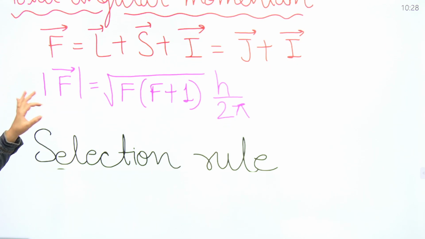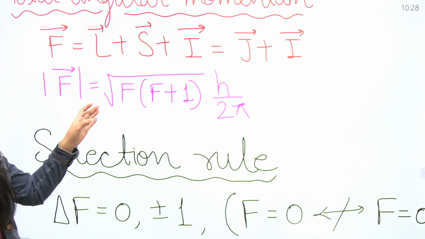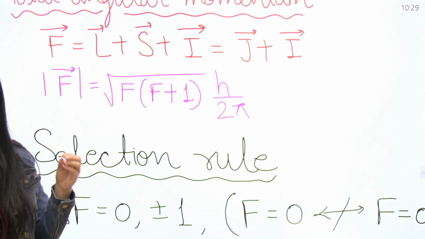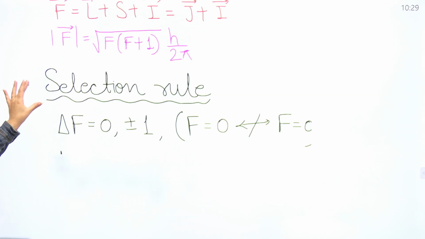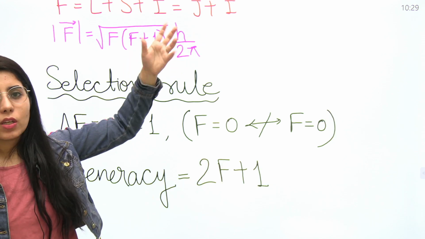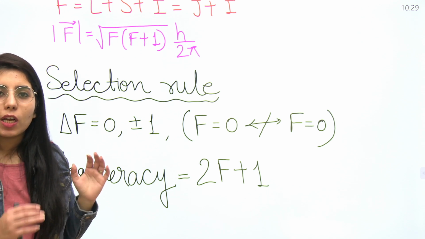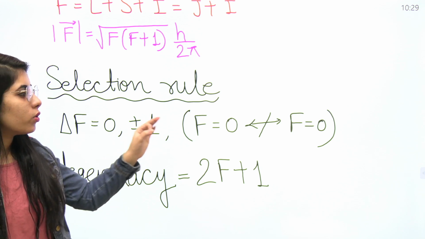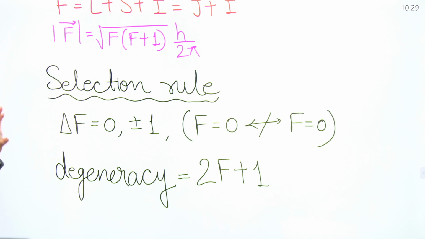Also guys, the magnitude of F, the total angular momentum quantum number, will be root F into F plus 1, h upon 2 pi. The F value will either be given to you, or if you know J and I, then you can find it. Clear? Next point, the selection rule corresponding to the value of F is delta F equal to 0, plus minus 1. Also, the F equal to 0 to F equal to 0 transition is not allowed. And the degeneracy will be equal to 2F plus 1.